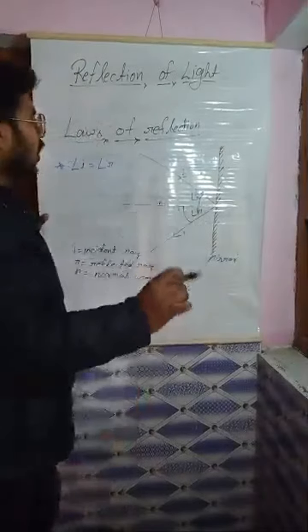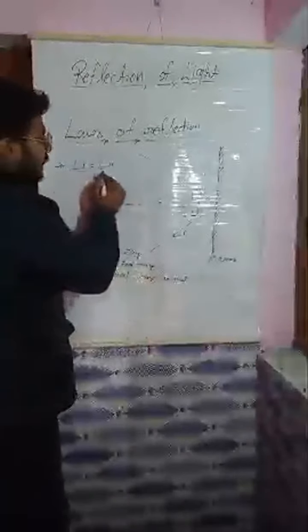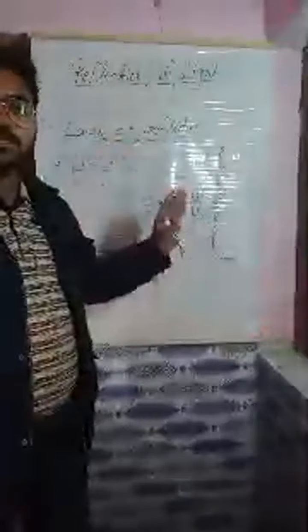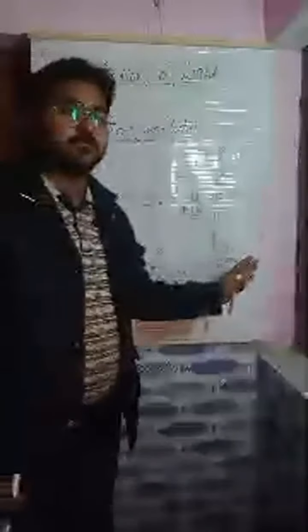So according to the law of reflection, the first thing is very sure: the angle of incidence is equal to the angle of reflection. No matter what happens, even if you stand on your head, there will always be angle I equal to angle R. That means the incident ray will be equal to the reflected ray. Angle, sorry, not ray, angle. The incident angle will be equal to the reflected angle. Always, not once, not twice. Every time, whenever there is reflection, angle I will be equal to angle R. I think it would be understood.